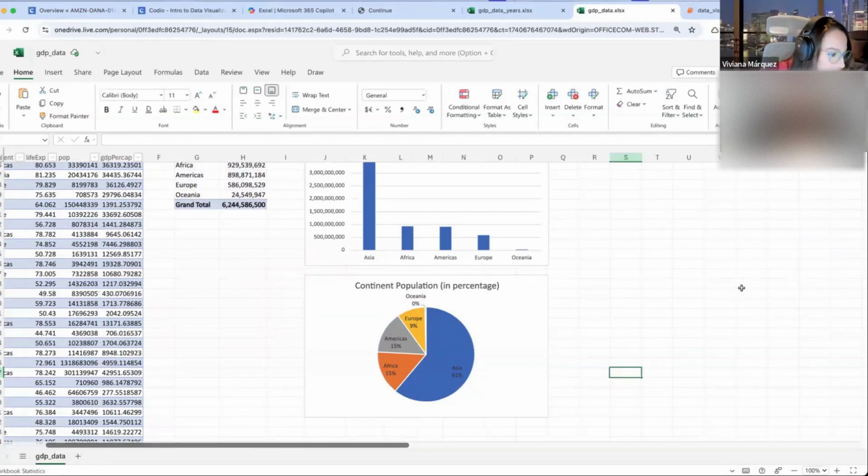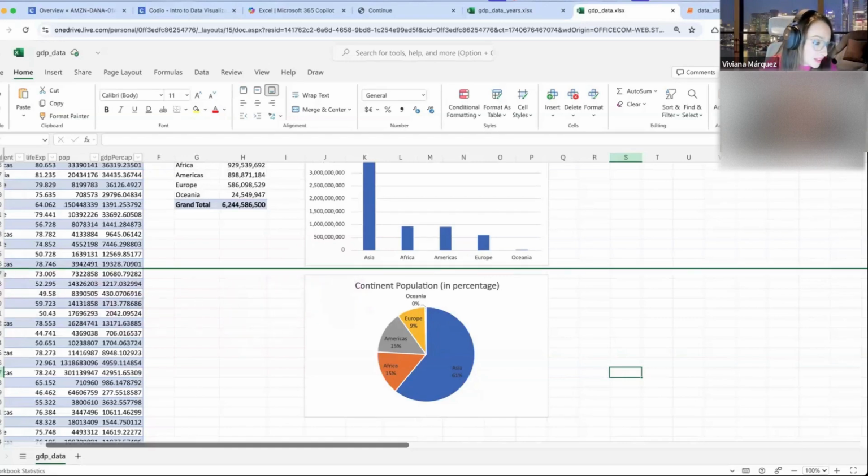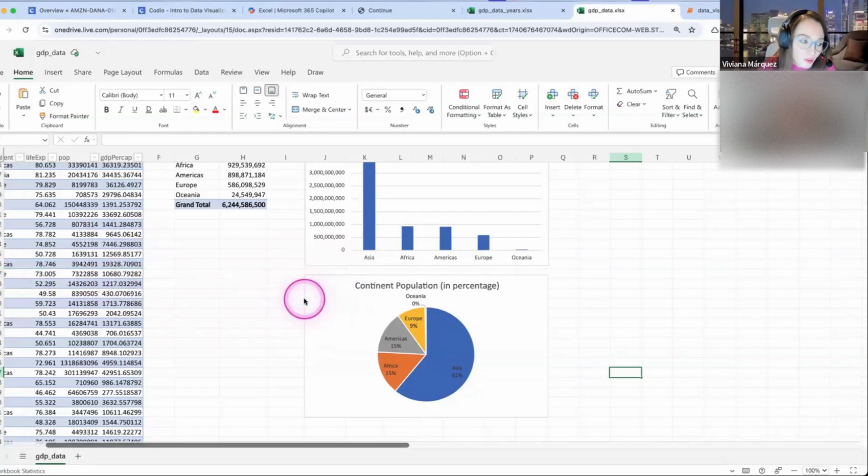Okay. So let me see the questions in the chat. Another good point is Isamar said in the chat, oh, I don't like how Oceania is just a little bit white and you can't really see it because it's very, very small.